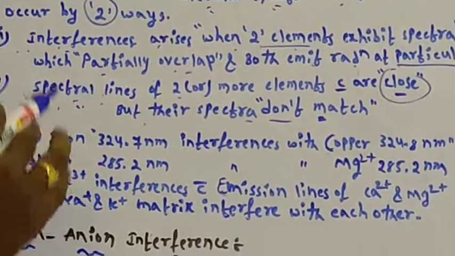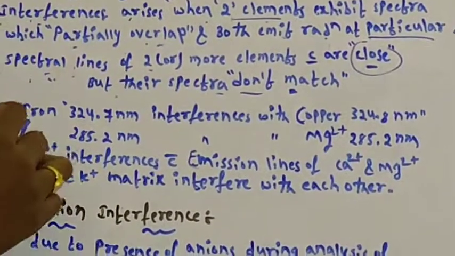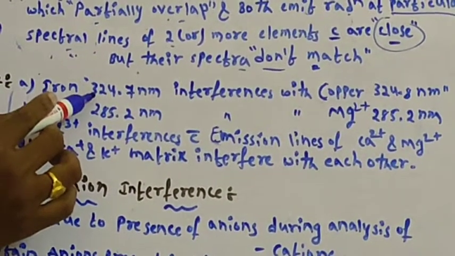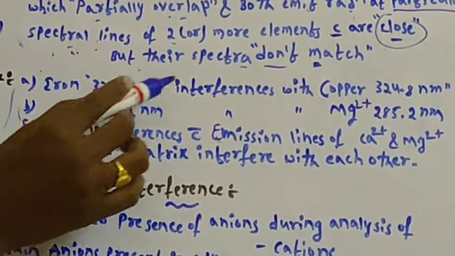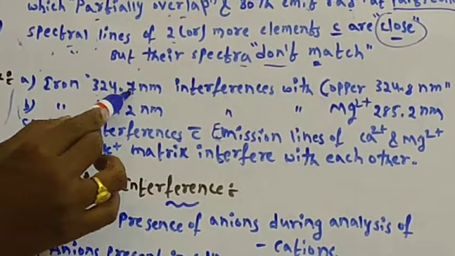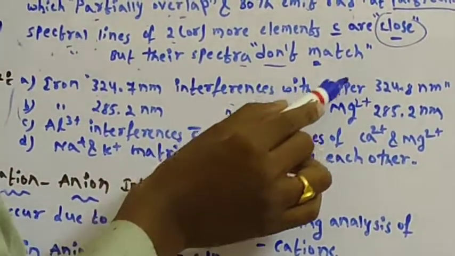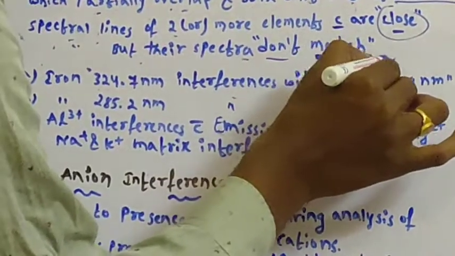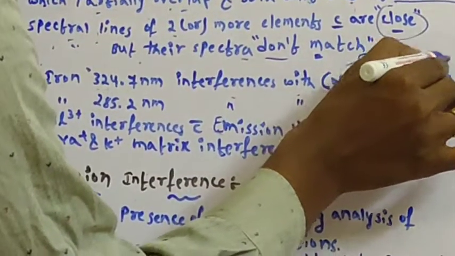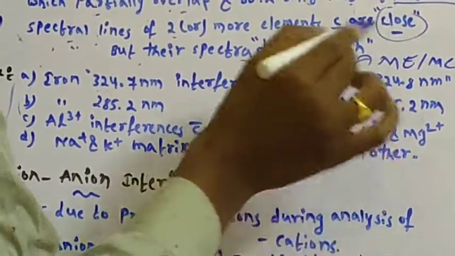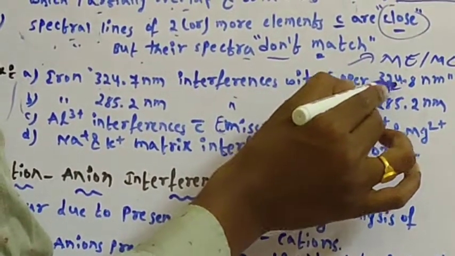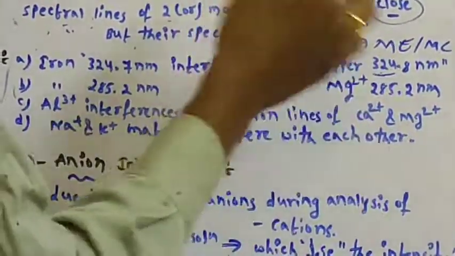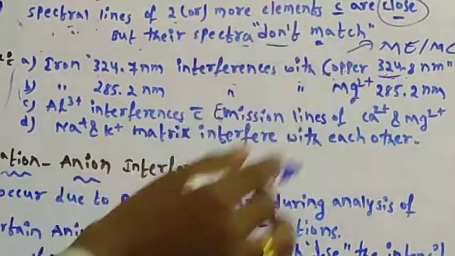I have given some examples under cation interference. First, iron, which exhibits emission of radiation at 324.7 nanometer, interferes with copper at 324.8 nanometer. Copper is the main element or main cation, emitting radiation at 324.8 nanometer.